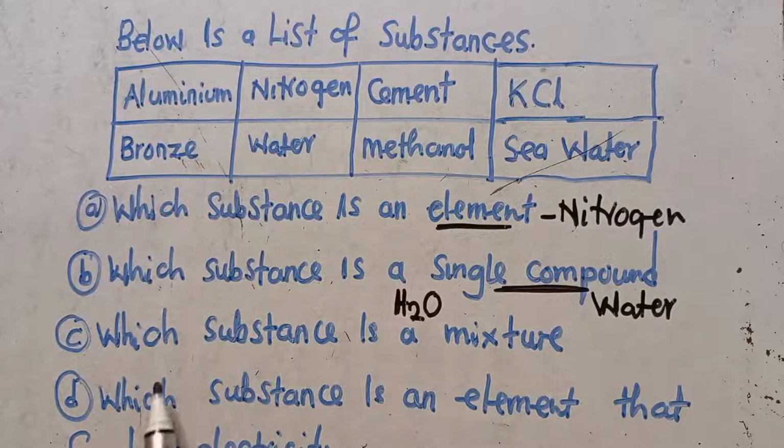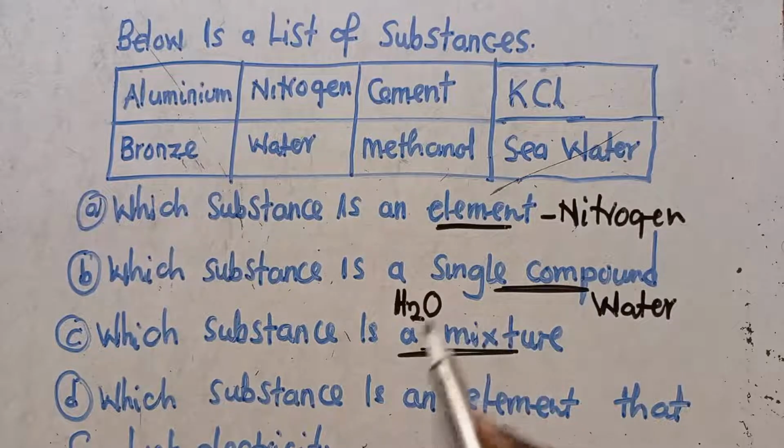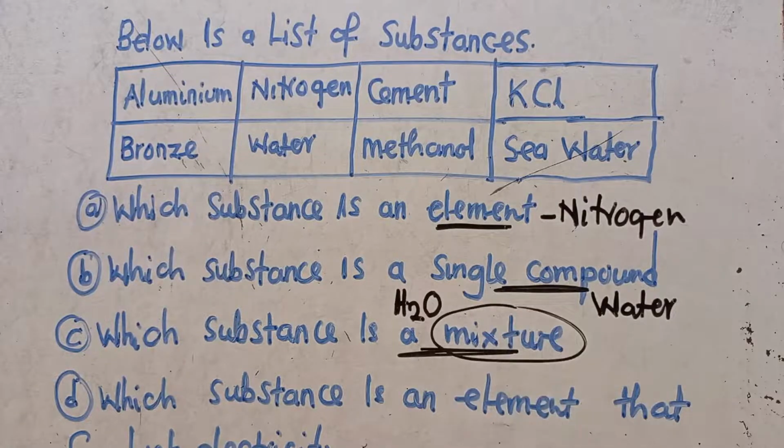We now move on to this other question. Which substance is a mixture? I'm not saying these are the only answers. We've got different answers, as long as you know what a mixture is. A mixture is a combination of two or more substances physically.